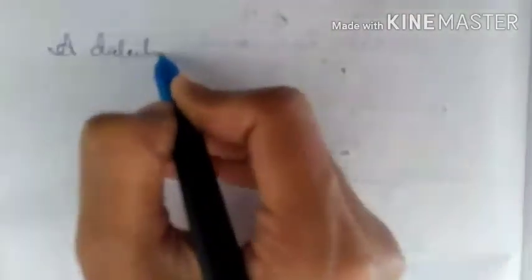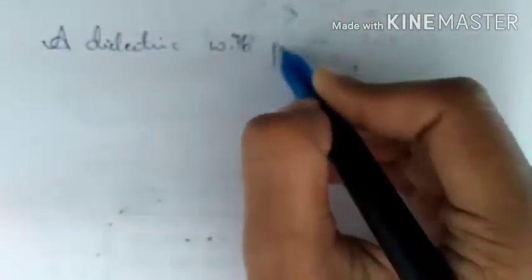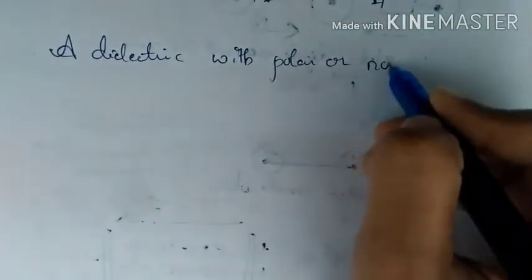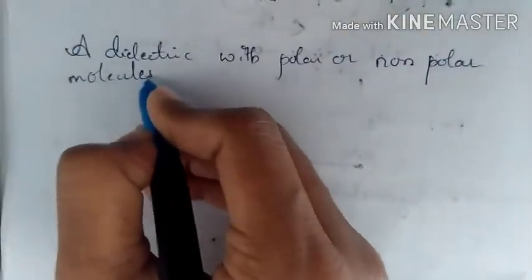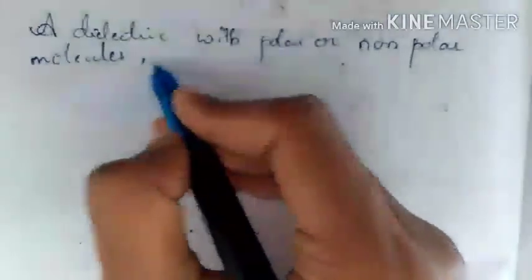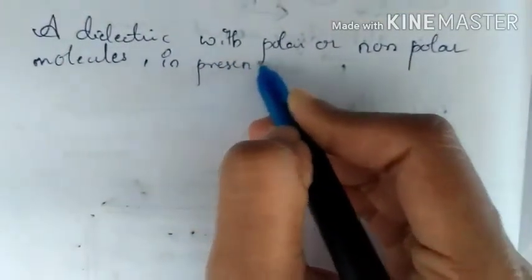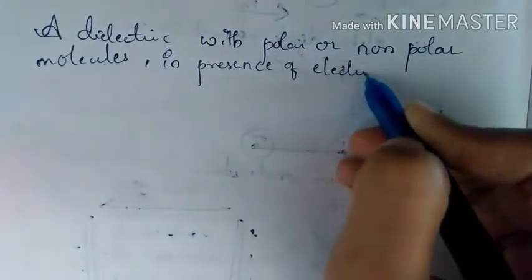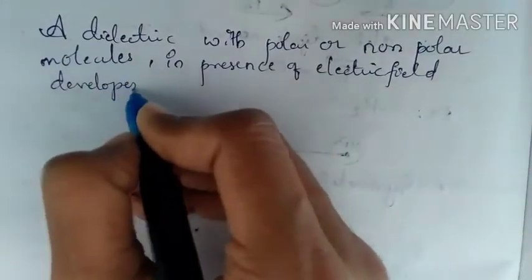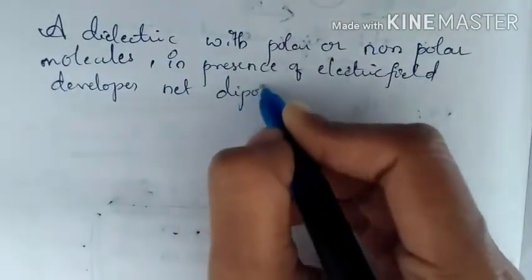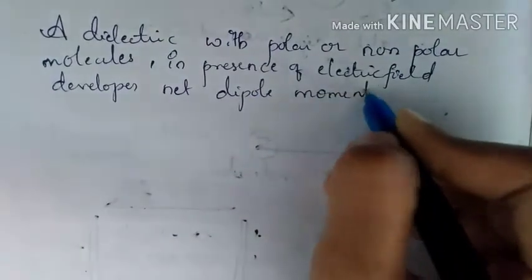A dielectric with polar or non-polar molecules in the presence of an electric field develops a net dipole moment, and therefore the dipole moment per unit volume of a substance is called polarization.